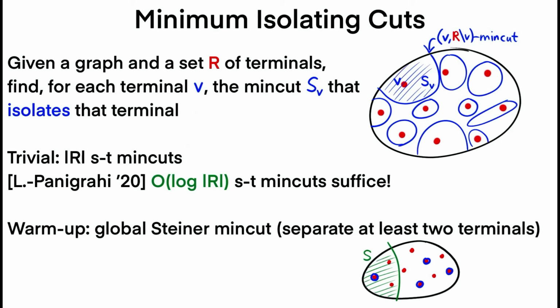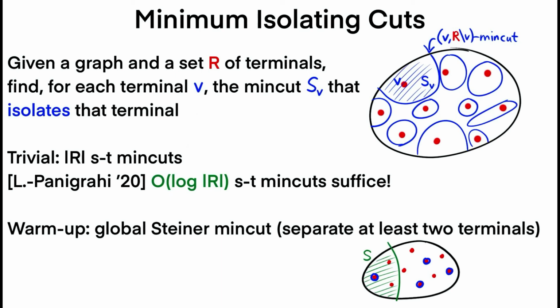Now consider sampling a subset of terminals and running minimum isolating cuts on that subset of terminals. If we get lucky and exactly one vertex that we sampled is in S, then observe that the minimum isolating cuts for this subset of terminals is going to include S. That's because S is a valid isolating cut around this vertex, and any isolating cut is also a Steiner cut, and so therefore the isolating cut around this vertex must be the Steiner min cut, which is S.